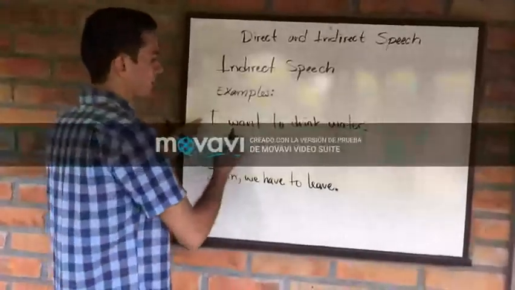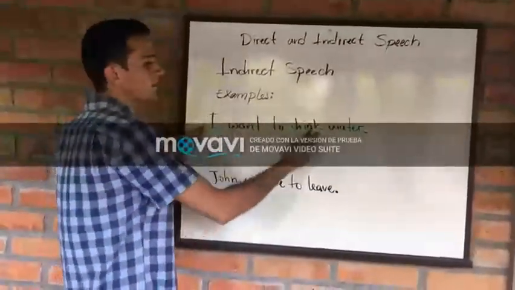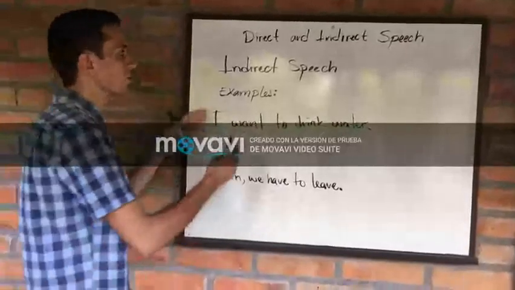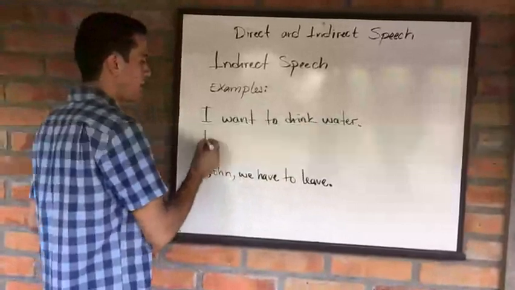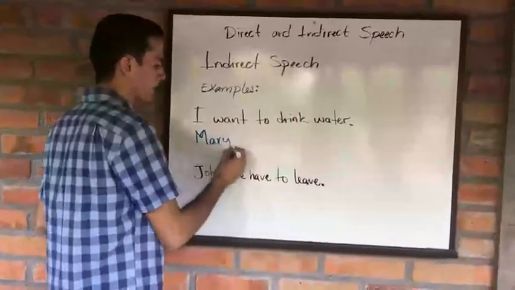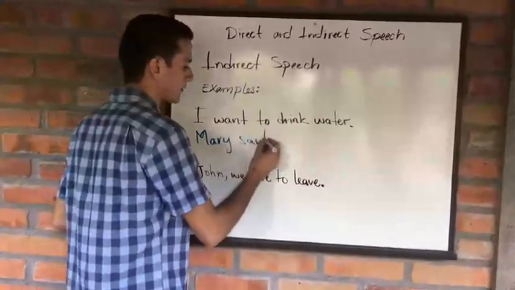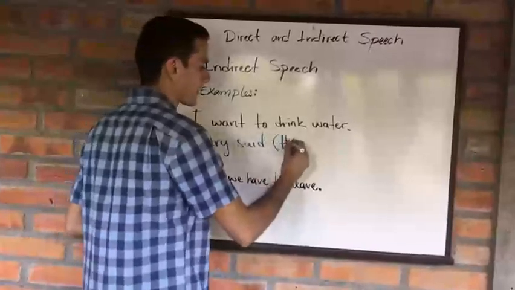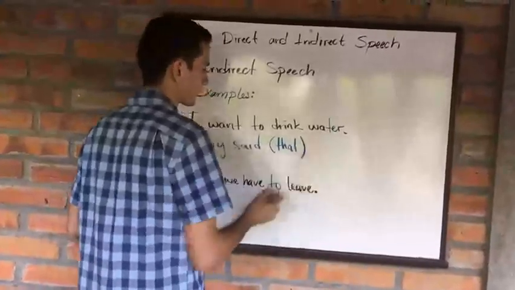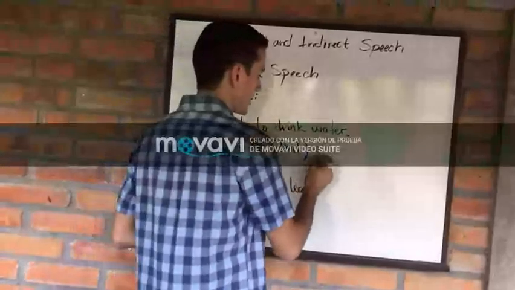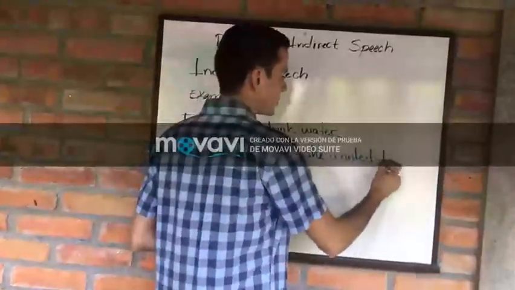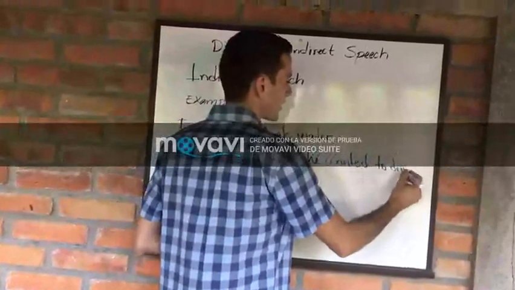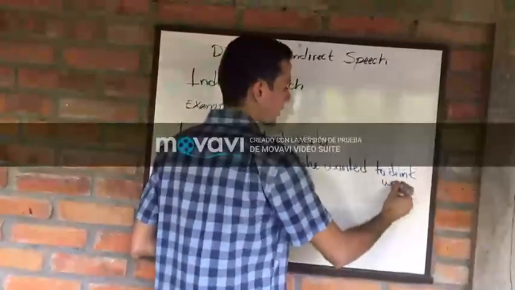Let's see. Mary says, "I want to drink water." How can we report this sentence? We can start by saying, Mary said that she wanted to drink water.